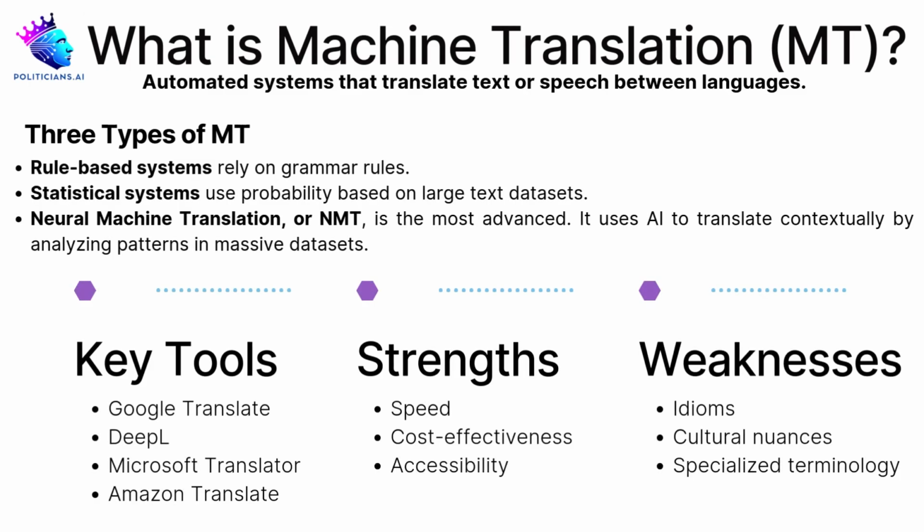Today, we'll explore a critical tool for modern politicians, machine translation, or MT. Machine translation refers to automated systems that translate text or speech between languages. Tools like Google Translate, DeepL, and Microsoft Translator have revolutionized global communication, breaking language barriers and making multilingual engagement more accessible. For politicians, MT is invaluable.